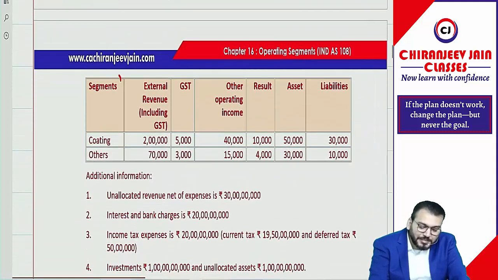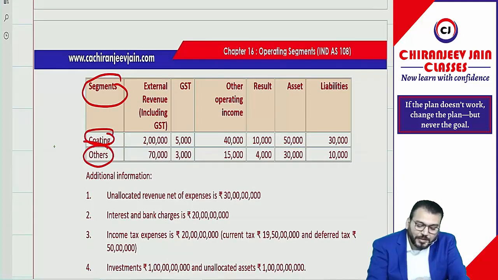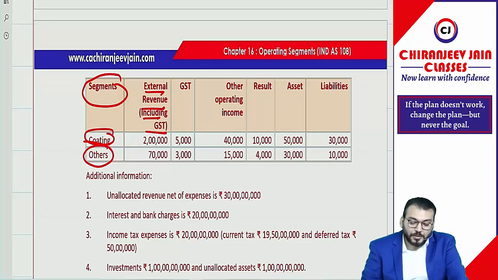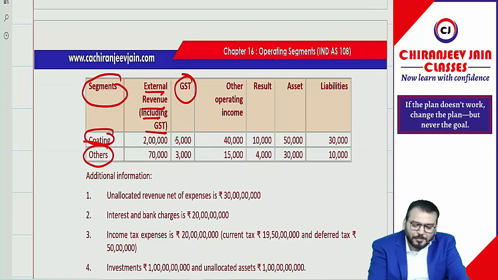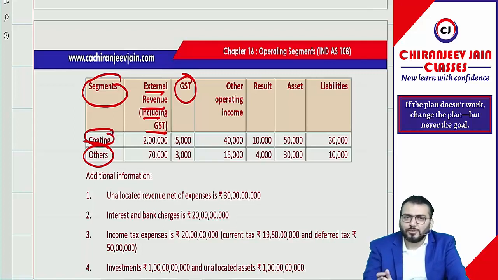You can see they have given segment, coating and other. External revenue they have given including GST. Understood? And they have given GST. My question to you all, when you disclose revenue, should revenue be including or excluding GST? Excluding GST. So can I say this information they have given only to trouble you? Don't take 2 lakh, take 2 lakh minus 5,000.